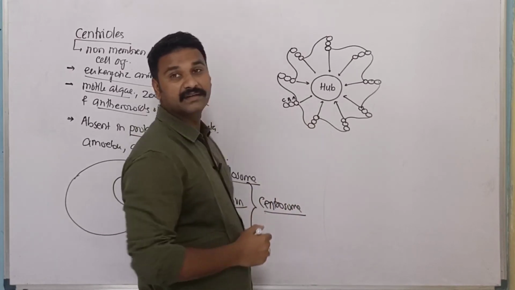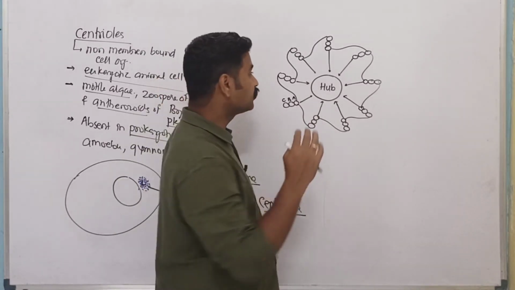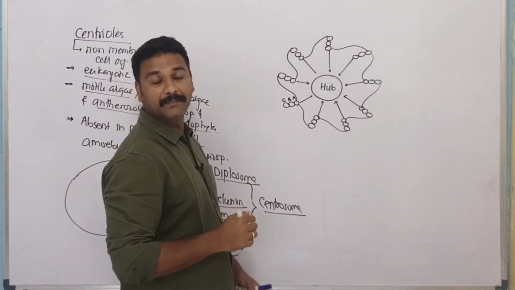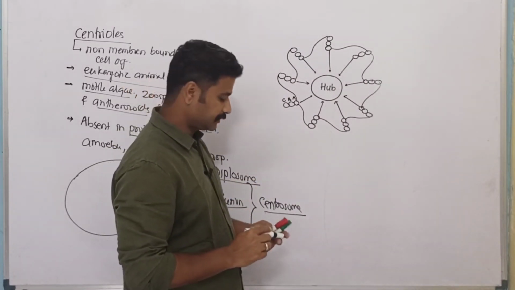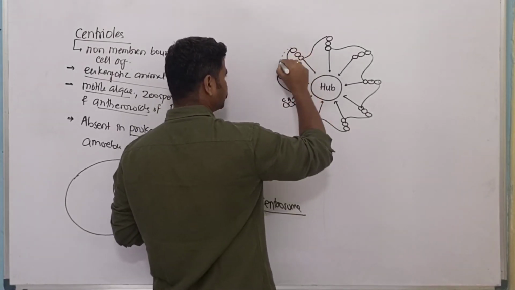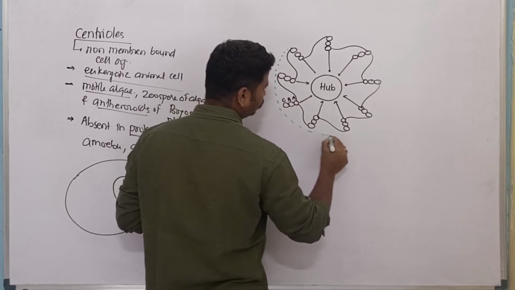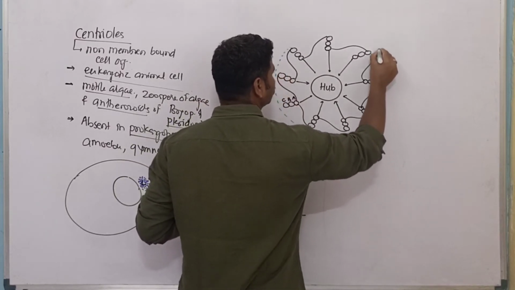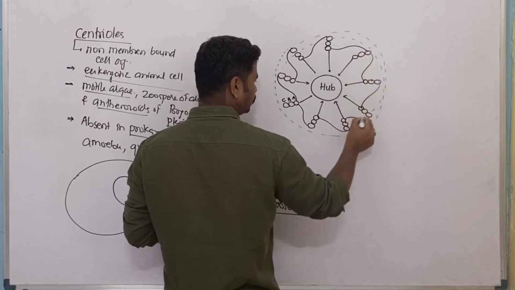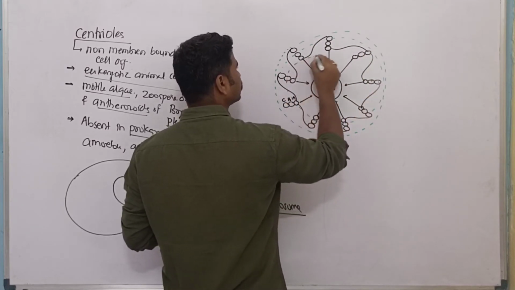Which will appear like a cartwheel, and this whole centriolar cylinder is surrounded by amorphous proteinaceous substance. So there will be amorphous proteinaceous substance which will surround this whole cylinder. So this is the proteinaceous substance which is surrounding the cylinder.